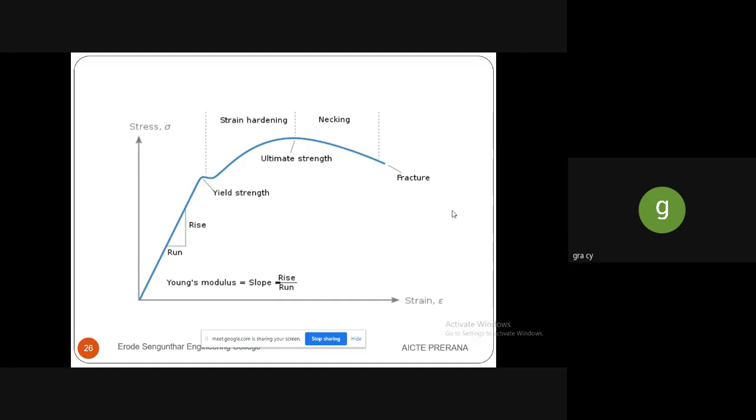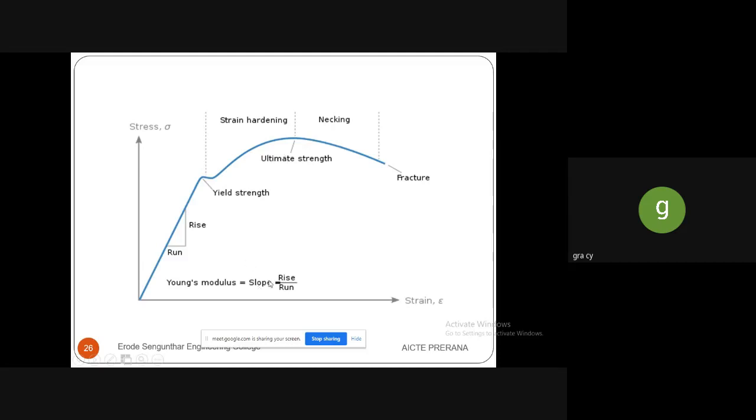Stress is indicated as sigma and strain as epsilon. First is the initial stage, then the yield stress or yield strength, and when the load is applied again, the ultimate strength is developed, and as the load continues, we reach the breaking point, where the rod finally fractures. Between the yield strength and the ultimate strength is strain hardening. Between the ultimate strength and the fracture is necking.